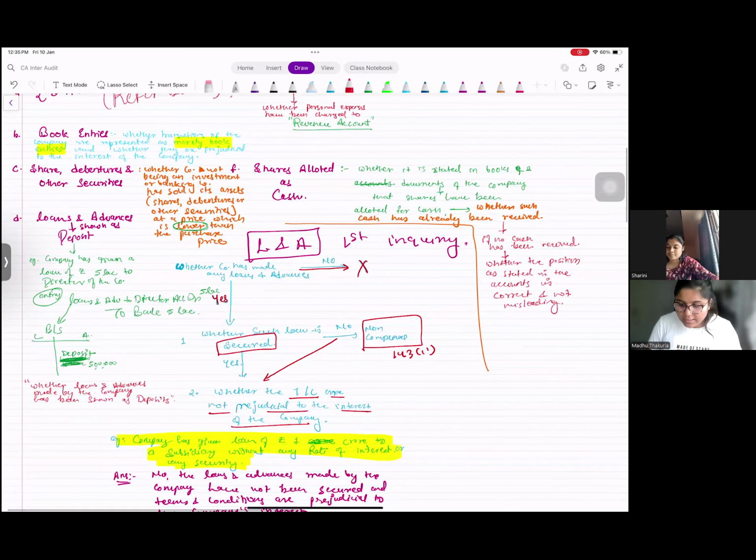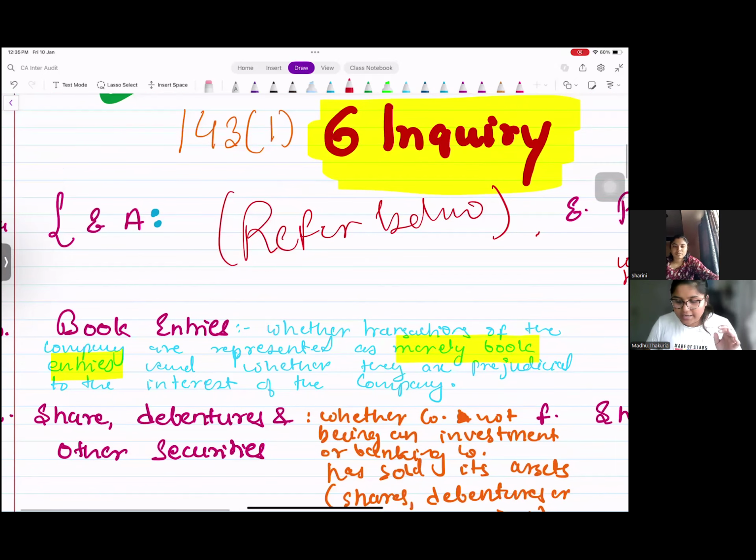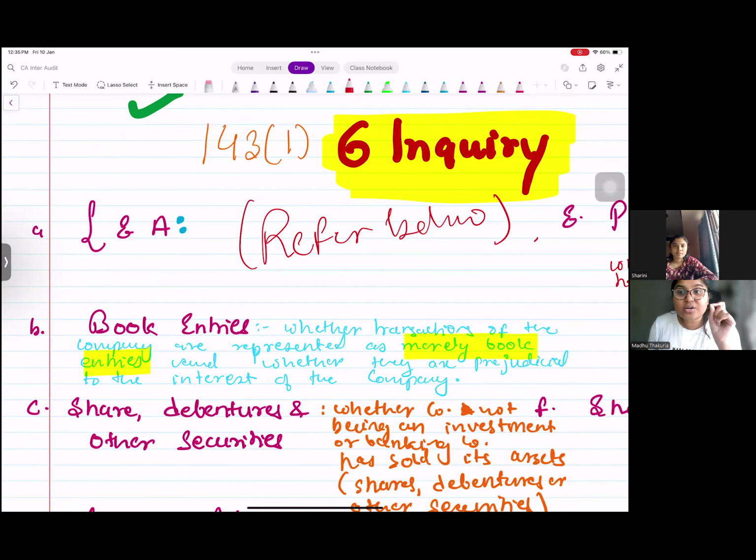Second, during the year end, management or the directors make some book entries, some journal entries. For example, provision for expenses. Bill is not received, but they want to take a provision for expenses. Any entry that is merely a book entry, with no facts or transaction circumstances to support it, whether it is prejudicial to the interest of the company.